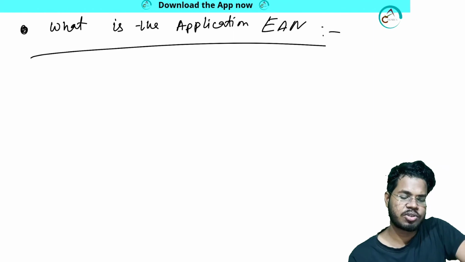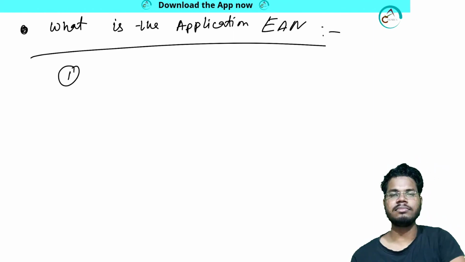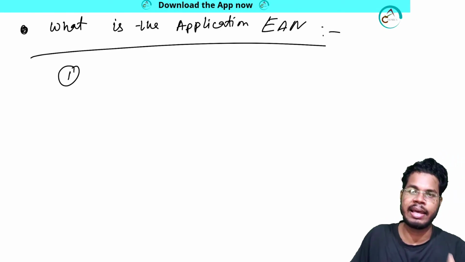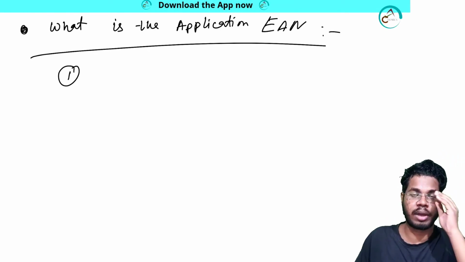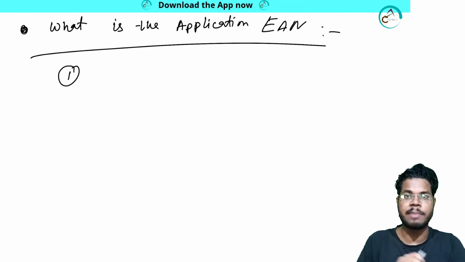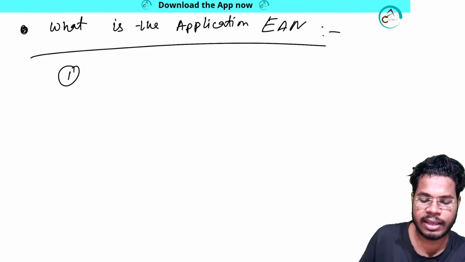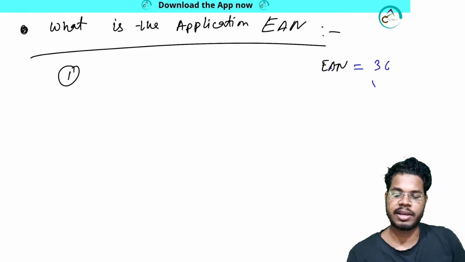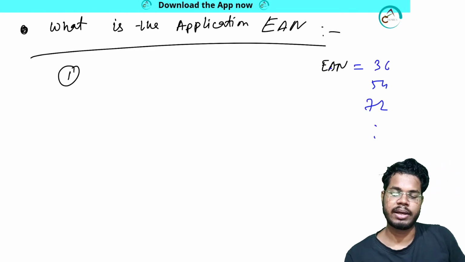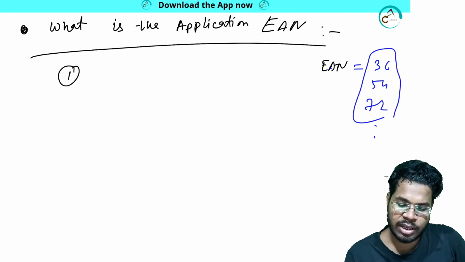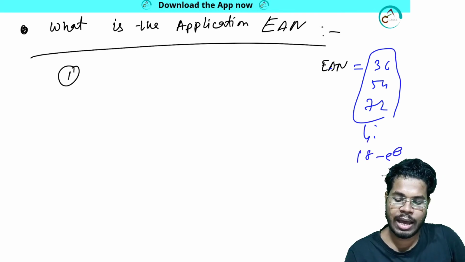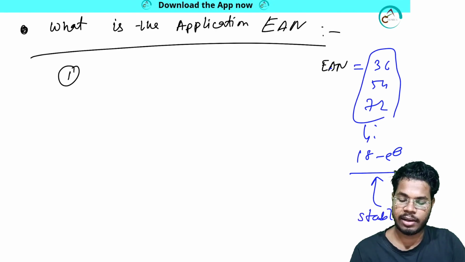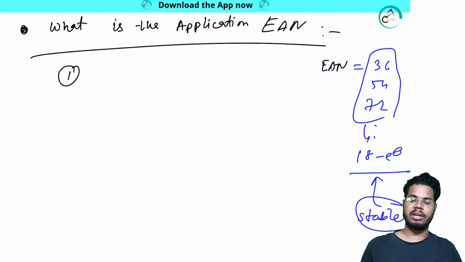What is the application? Let me talk about the first application. The first application is that EAN, directly or indirectly, relates to the 18 electron rule. I told you that if the system has an EAN like 36, 54, 72, then it follows the 18 electron rule, and if the system follows the 18 electron rule, remember the system is stable. I told you already.